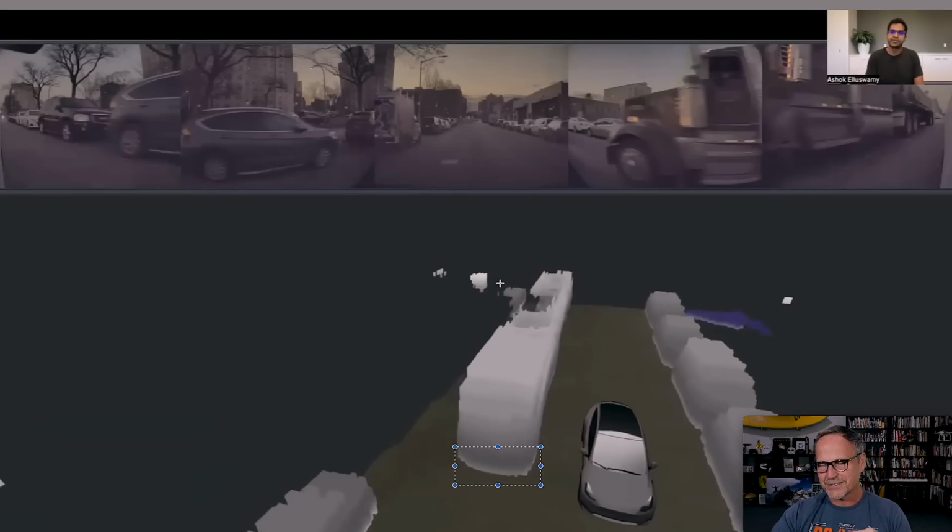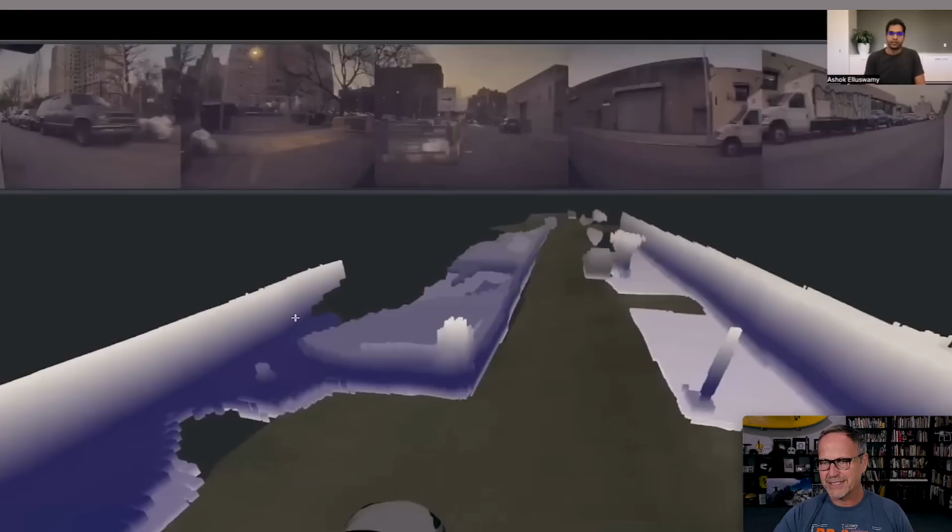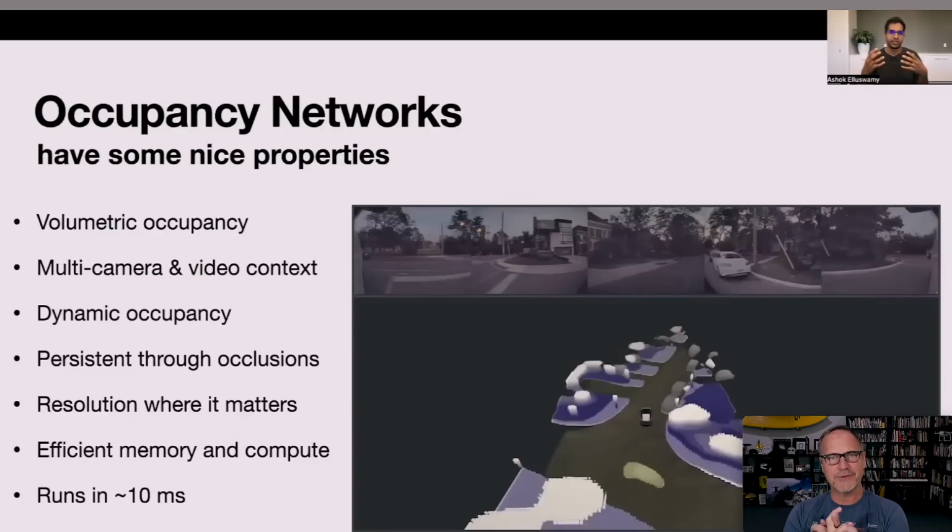And these little voxels, these little cubes that are hanging out in the scene that it distributes all around the scene, are perfect for that, because it says don't hit any of the stuff that's in white over here or in blue over here, or in this image you can see, I guess these are more like static things like walls and curbs and stuff like that. But basically don't hit anything that looks like this, stay in the gray area. And so as he says, you've got volumetric occupancy. So it's no longer 2D, it's 3D, and it's taking account of all the cameras. So it's creating one 3D scene.